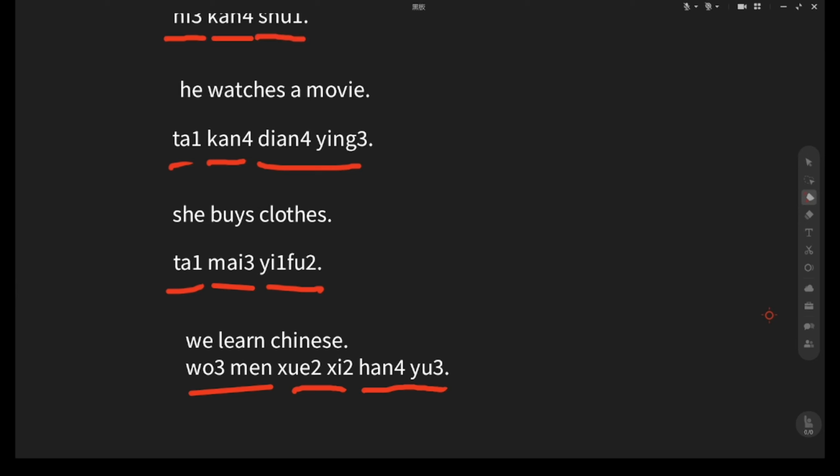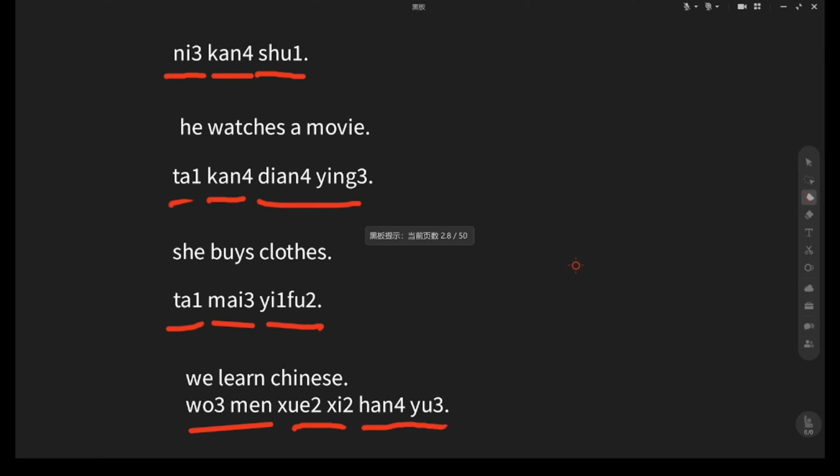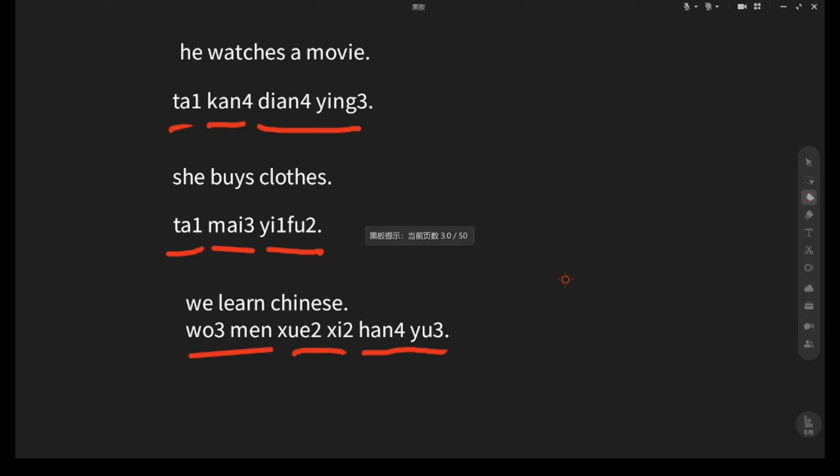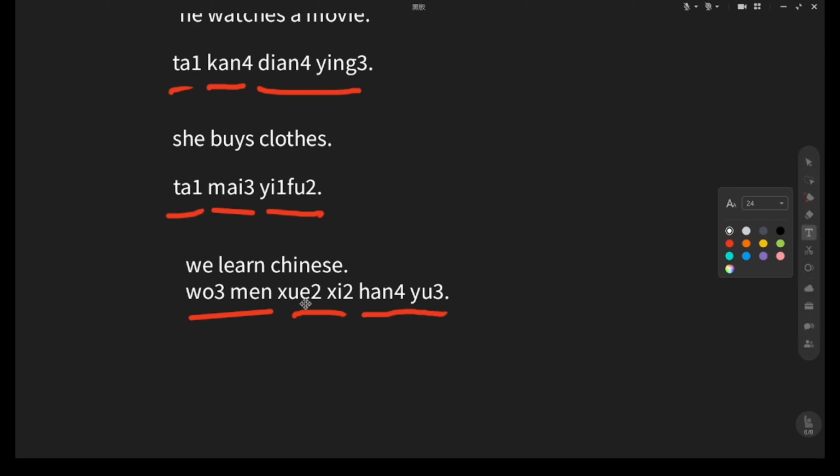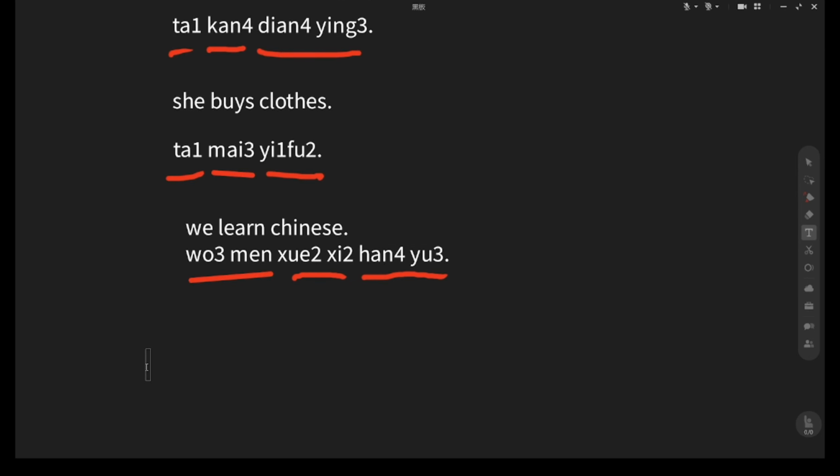See? The order is locked in. The verb always stays in the middle. This is rule number 1 in Chinese. Try to remember this magic formula. Subject, verb, object. Because the word order is fixed, Chinese grammar is super easy. How? Let's see. Verbs always look the same. You see, verbs in Chinese are lazy. They never change.